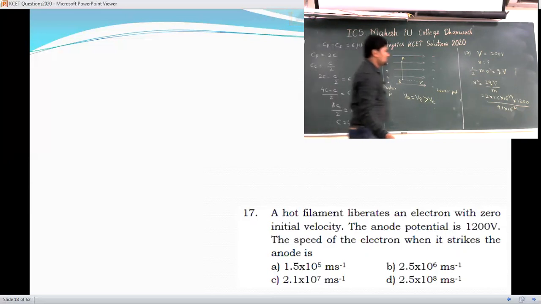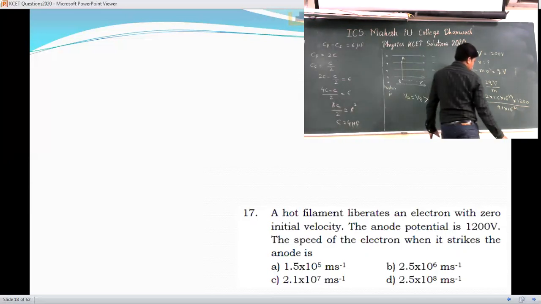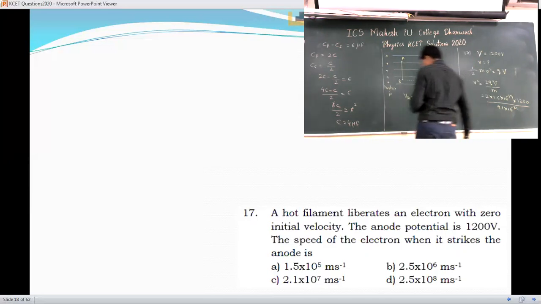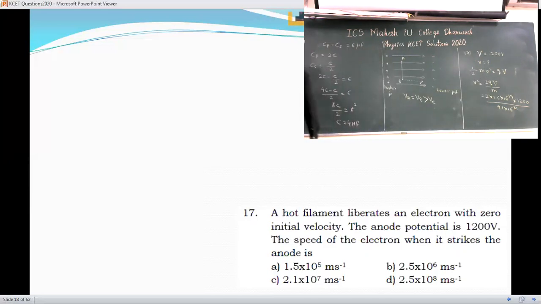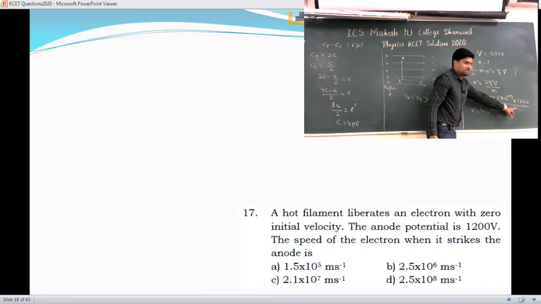If you calculate it, v square is equal to 2 into 1.6, it is 3.2, into 12. If you calculate that, something around 422 you will get, and 10 raised to minus 31, if you take it to the numerator, it will become plus.